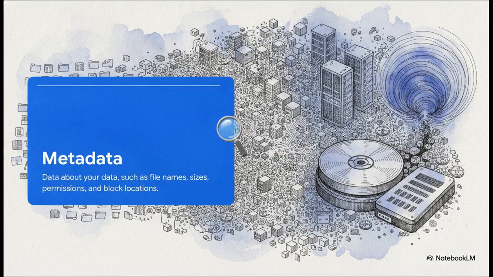Now, metadata, this is simply data about your data. File names, permissions, the exact block locations on the flash storage. What really blew my mind in the research is that in a small environment, this is no big deal at all. But when you scale up to an enterprise environment with thousands of VMs and millions of files, how your file system handles metadata scalability actually becomes the ultimate performance bottleneck.